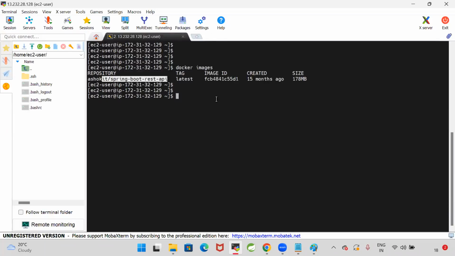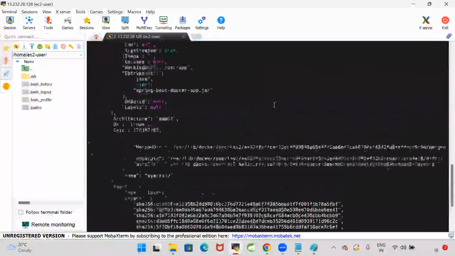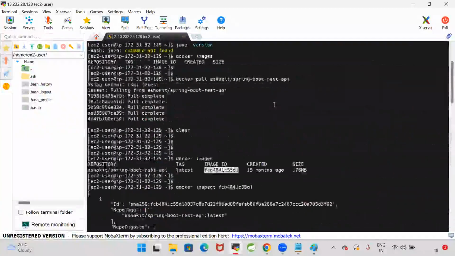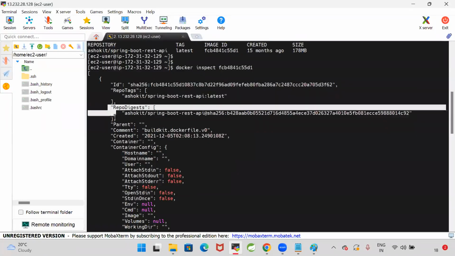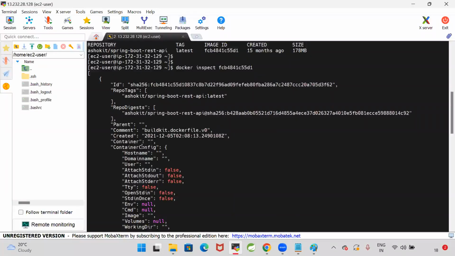What is there in this image? Let us see. Docker inspect image ID. I'm using docker inspect image ID to see what information is available in the image. If you want to see the information related to the image, then you can use a command called docker inspect image ID. So this is the ID, this is the repo tag, this is the repo digest, parent, comment,